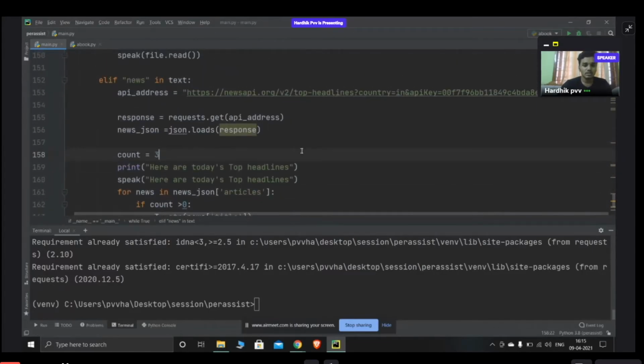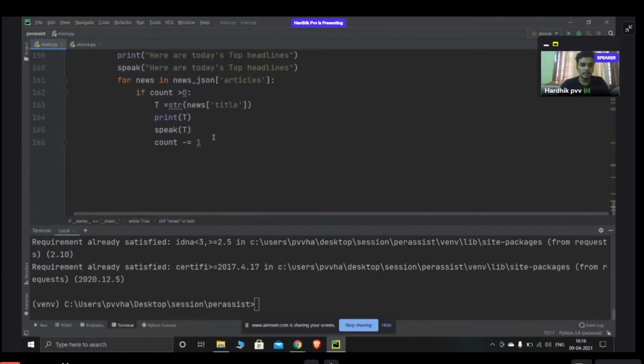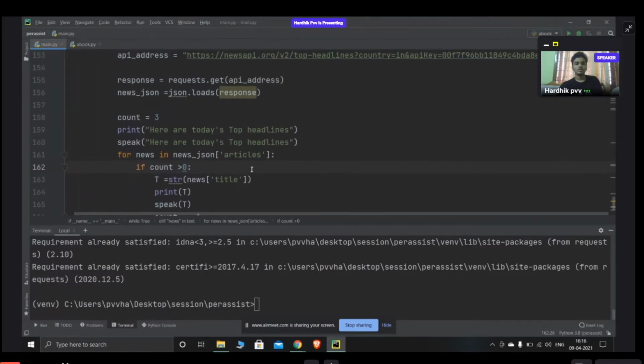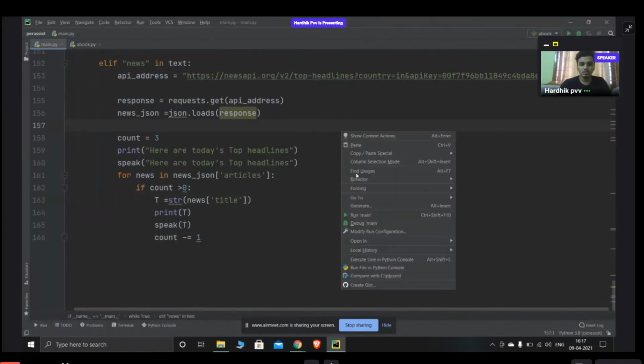So what happens now? It will print, and it will say here are today's top headlines, and it will start telling the headlines one by one until the count becomes less than 0. That means it will have only 3 counts in total. Now, I'll run it.